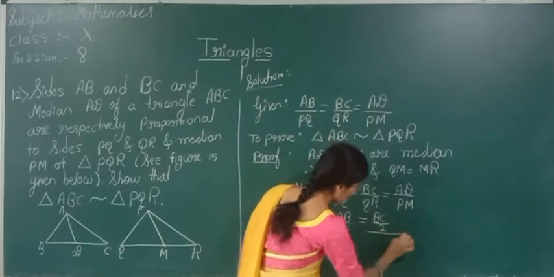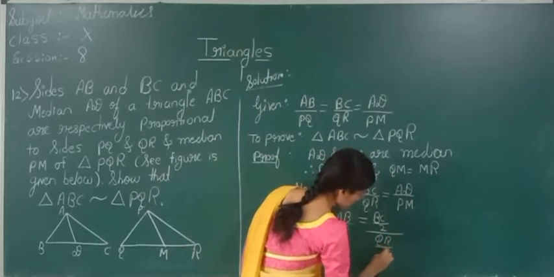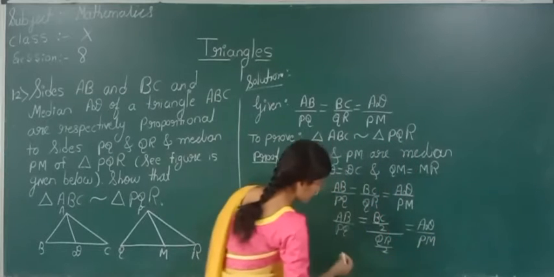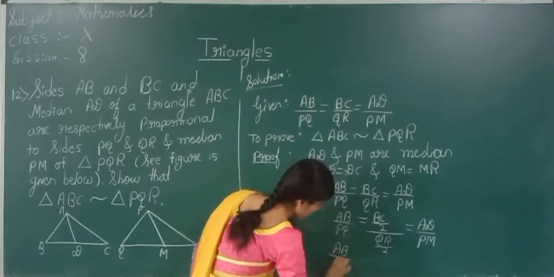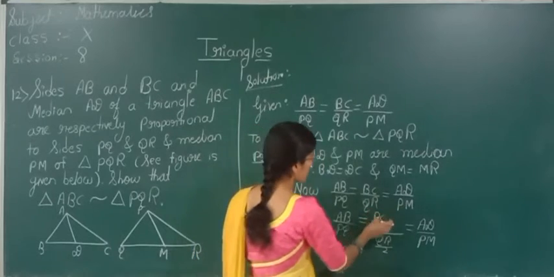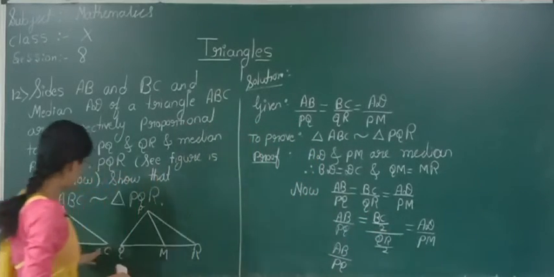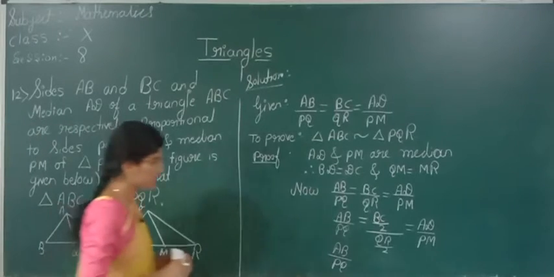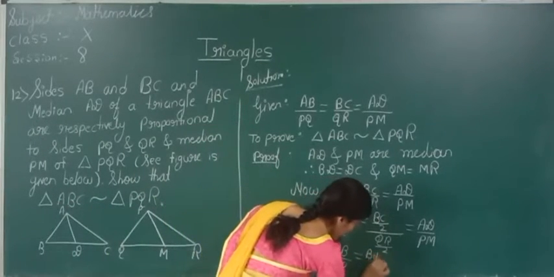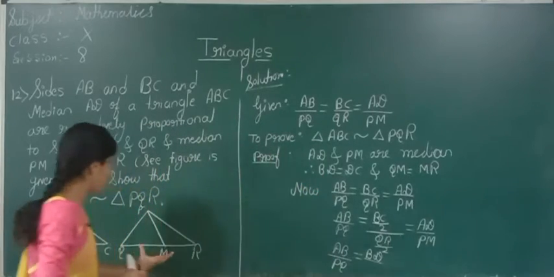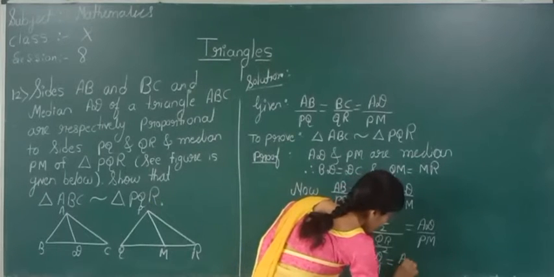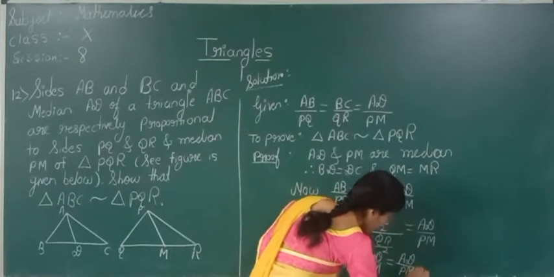If I divide by 2, QR by 2 is equal to AD by PM. Now see here, AB by PQ. See what is BC by 2? BC divided by 2, if I do, this whole length BC divided by 2, can I write it as BD? Yes, is equal to BD by, what is QR by 2? QR by 2, I can write it as QM. QM is equal to AD by PM.